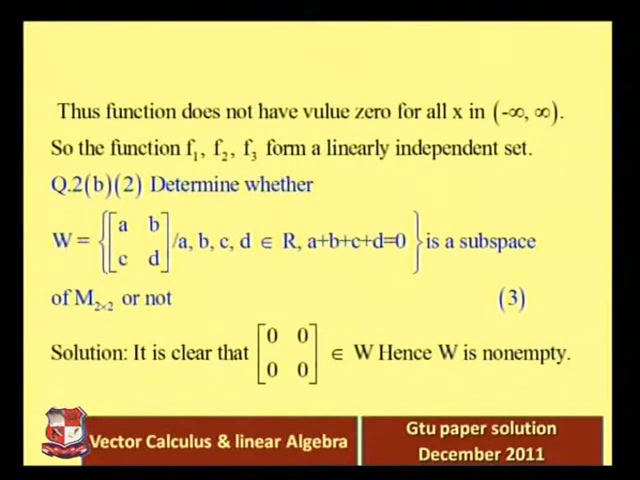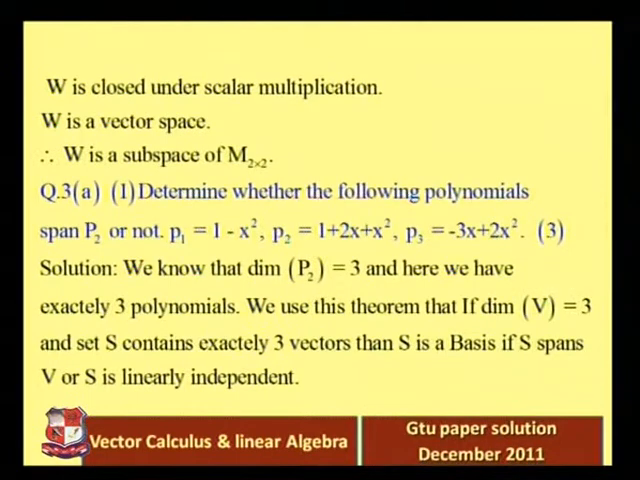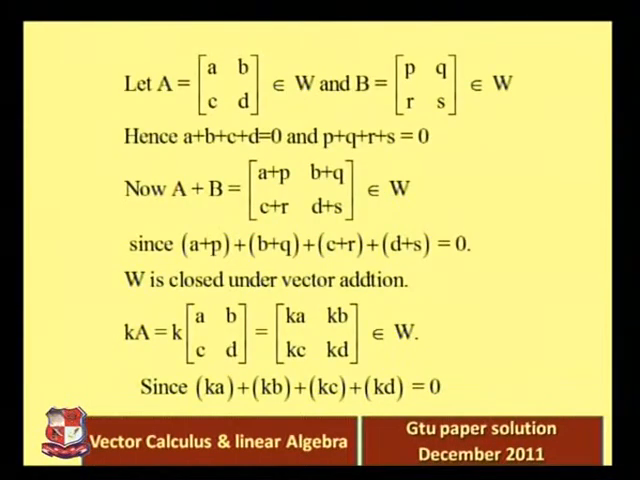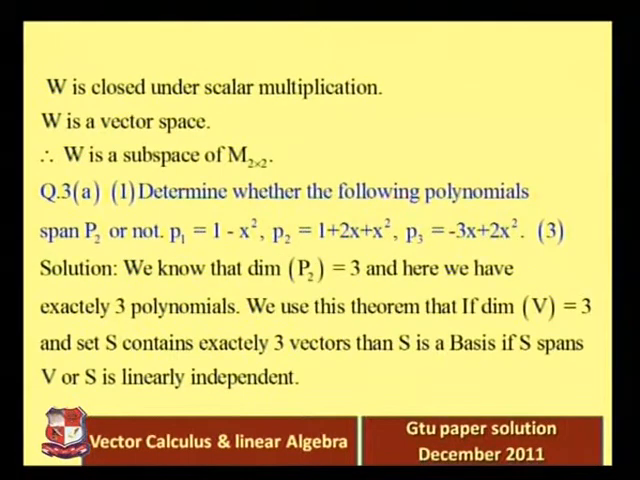That's why this set W is a subspace of the set of 2 cross 2 matrices. W is closed under scalar multiplication and W is closed under vector addition. So W is a vector space and W is a subspace of the set of 2 cross 2 matrices.